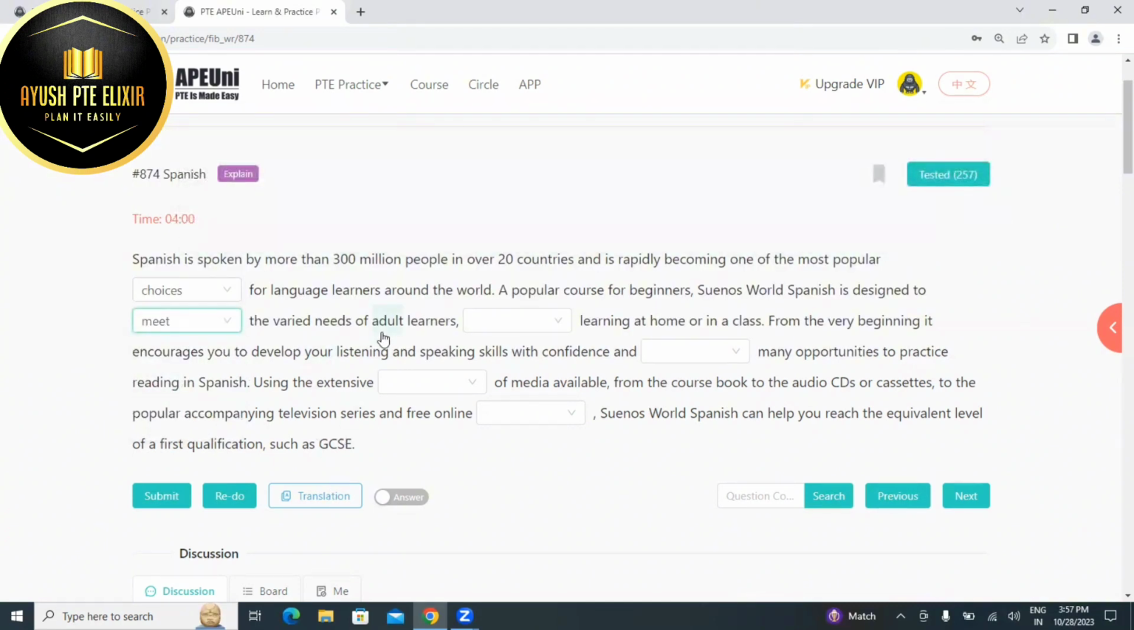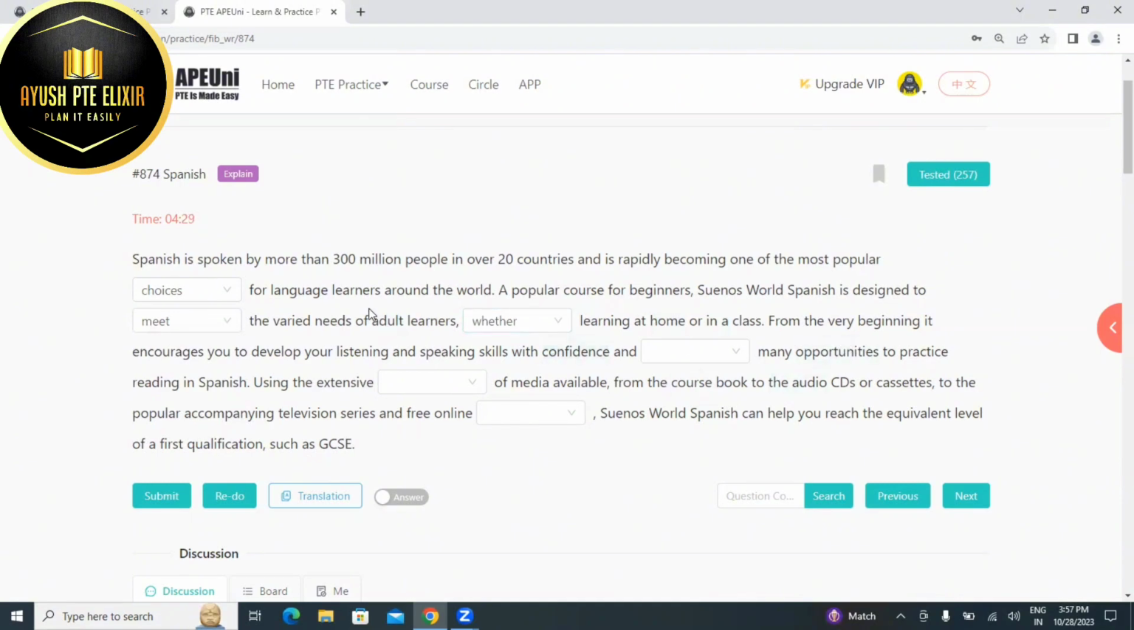To meet the needs of adult learners, dash learning at home or in a class. As I can see that it is an "or", so it should be "whether", whether learning at home or in a class. Let's check. Whether, yes, whether learning at home or not. What they are saying is a popular course for beginners, which is Sunos World Spanish, which is designed to meet the varied needs of adult learners, whether learning at home or in a class.